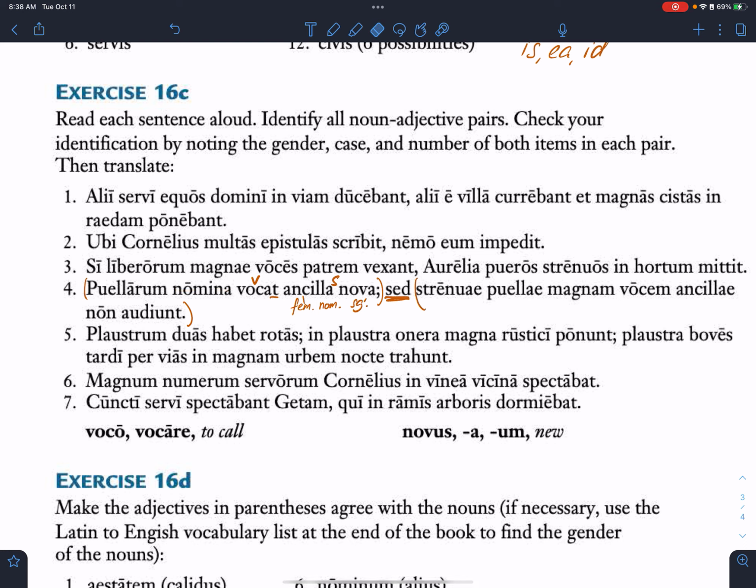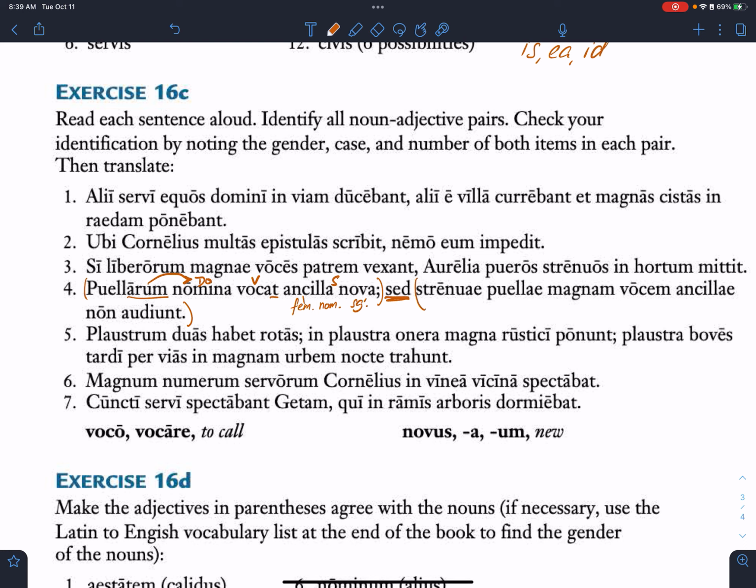Now, we said that nomina could either be nominative plural or accusative plural. We already have a subject, so what does nomina have to be then? Has to be accusative, yeah. So it's our direct object. And puellarum, A-R-U-M. Let's think of our first declension endings. Ae, arum, is, as, is. What case is that? Genitive plural. Nice. Okay. So now we'll trust our markup.